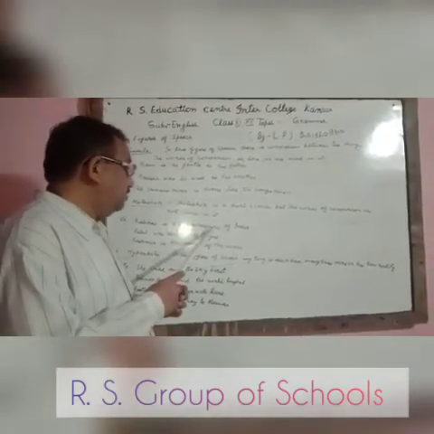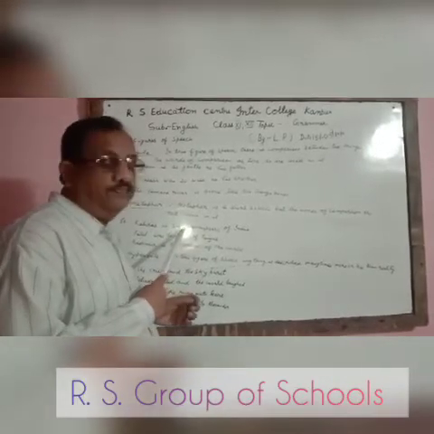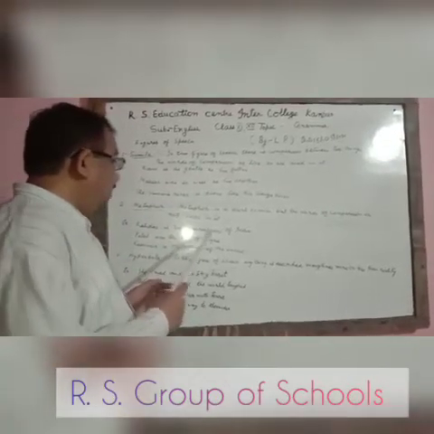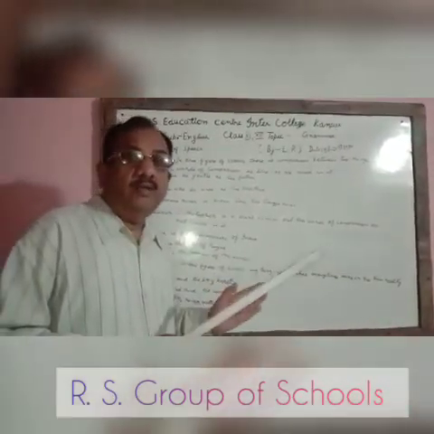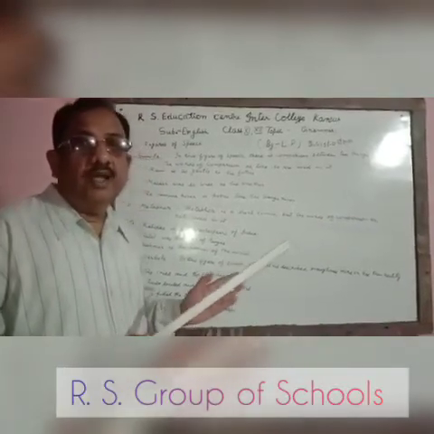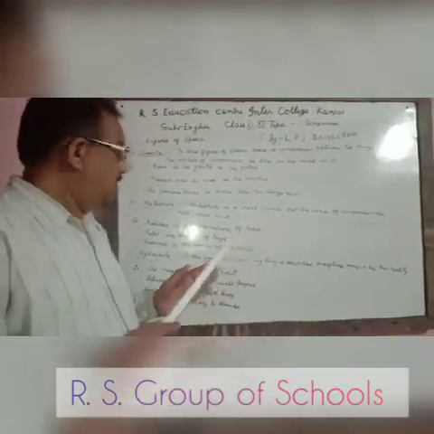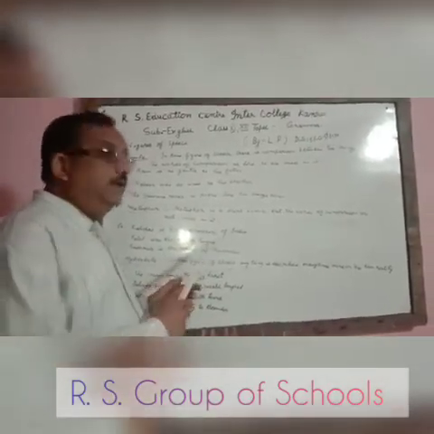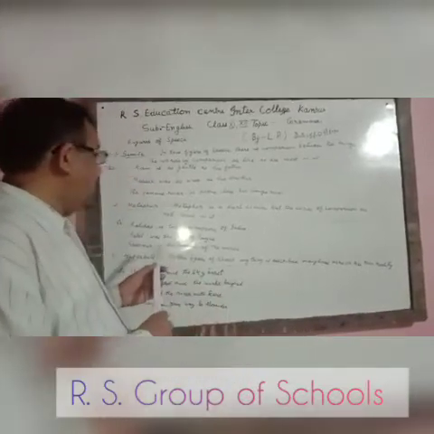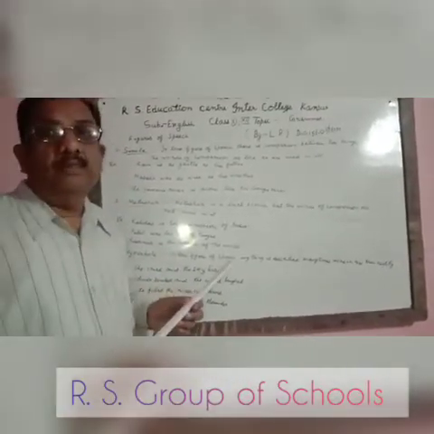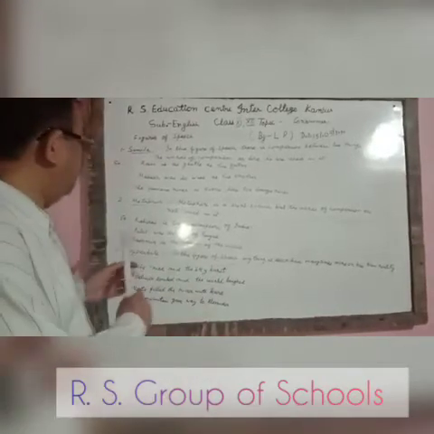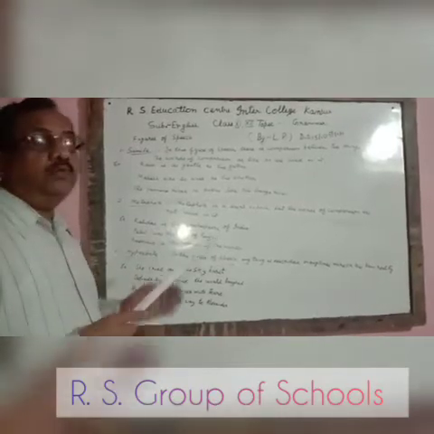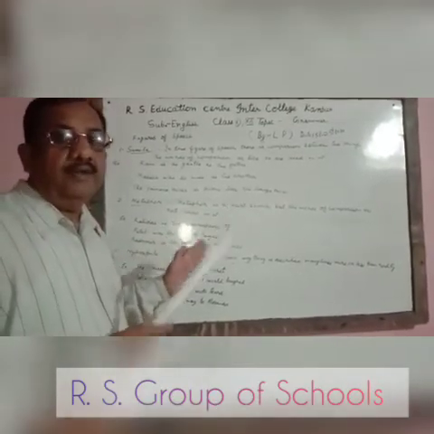We may say Kalidas and Shakespeare both are equally popular as dramatists, as poets. Kalidas belongs to India, Shakespeare belongs to England. Both of them are great romantic poets and dramatists. So similarity is that both of them were great literary figures.